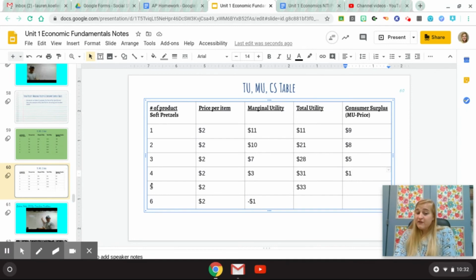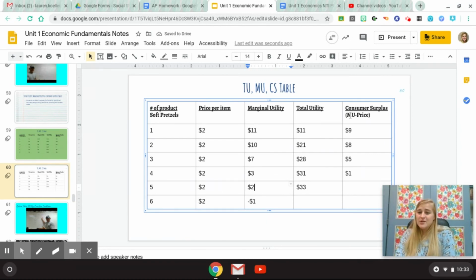On my fifth pretzel, I've got total utility, and I'm missing marginal utility and consumer surplus. Let's work with marginal utility first. My total utility is $33. So total utility, remember, is everything added up. On the last one, I had a total utility of $31. So what is 33 minus 31? That's the difference between these two things. It's $2.